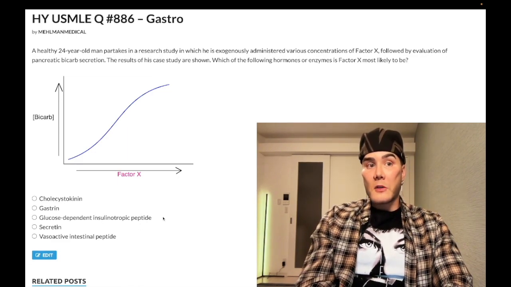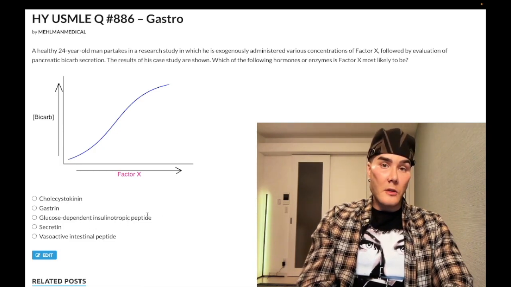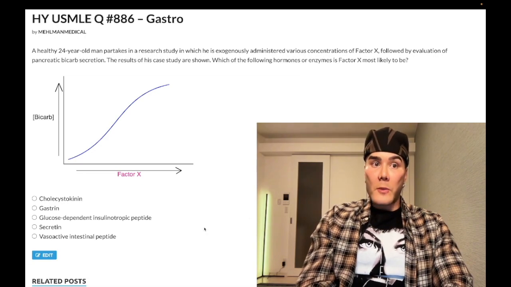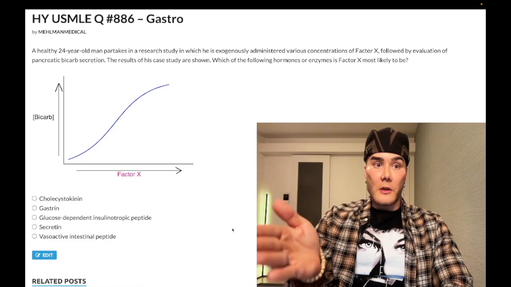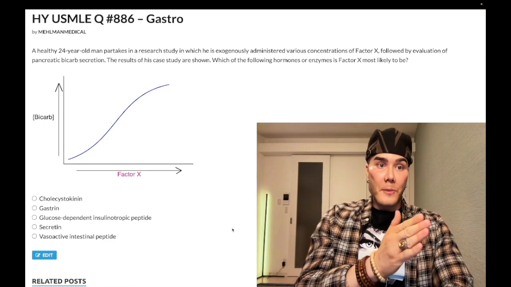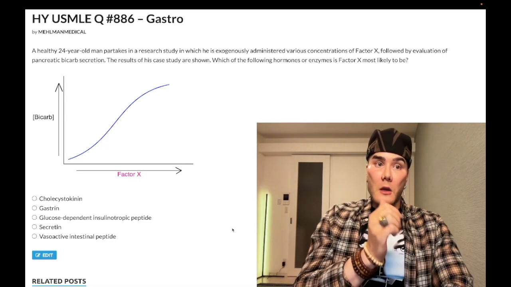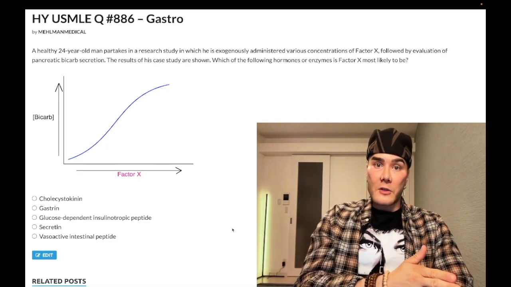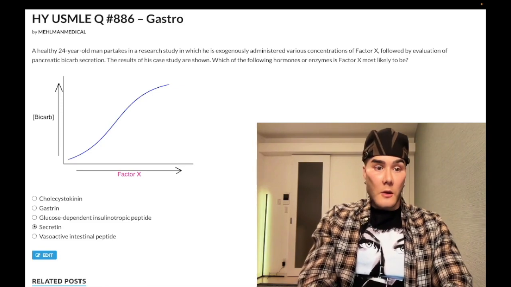Okay, so if you administer oral macronutrients, not just carbohydrates, it can be fats, it can be proteins. So all three macronutrients can cause this hormone to increase, which causes insulin to go up, which will help with metabolism of oral glucose faster than parenteral glucose. That's the first way they ask it. The second is they just say simply, patient A is given 50 grams of IV glucose. Patient B is given 50 grams of IV glucose plus oral fatty acids. Holy shit, okay? And then they say patient B metabolizes that IV glucose faster than patient A, and the reason is because of glucose-dependent insulinotropic peptide, that's the hormone that you're going to select. Wrong answer.